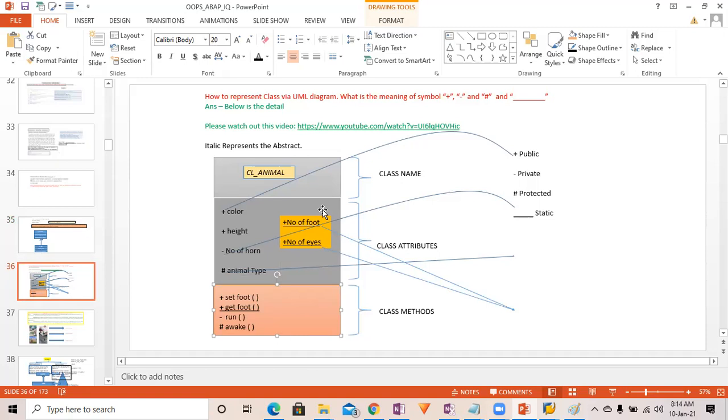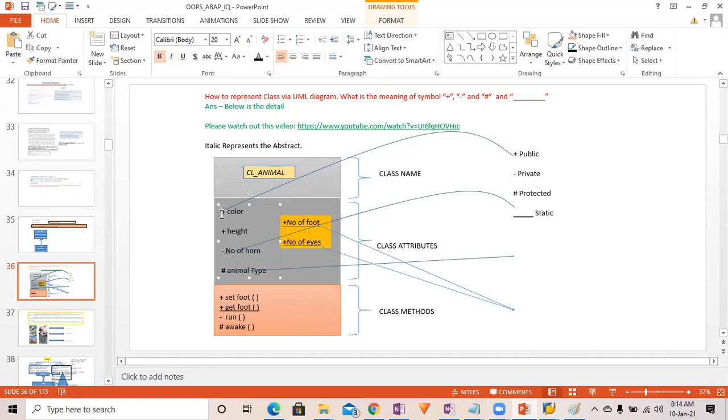When you have the UML diagram, with the help of a rectangle we denote the set of components. Here you can see that cl_animal is an abstract class. At the top we represent the class name, then the class attributes, and then the class methods. This is the sequence, and it is there in the block. If something is in italic, that means it is abstract. So here cl_animal is my abstract class because it is in italic.